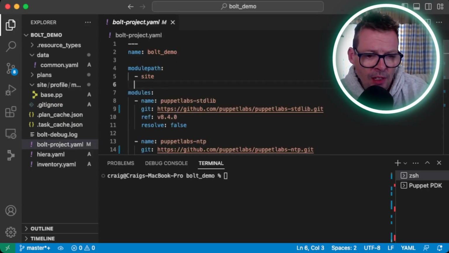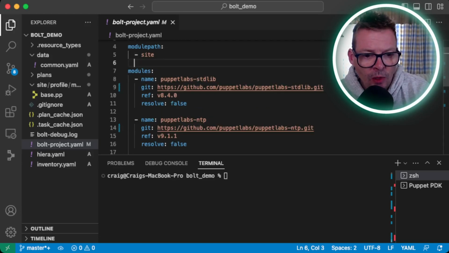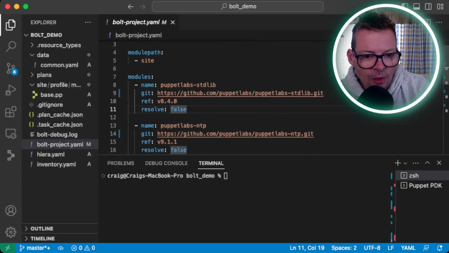And below that, we've got a list of third-party modules that we want to pull in. The information we're giving here is very similar to a conventional Puppetfile. So just like a regular Puppetfile, we can specify a module name, a location where to fetch it from, a version that we want to deploy, and resolve false just tells Bolt not to try and resolve dependencies within that module. And that's all we need to initially bootstrap our first Bolt project.